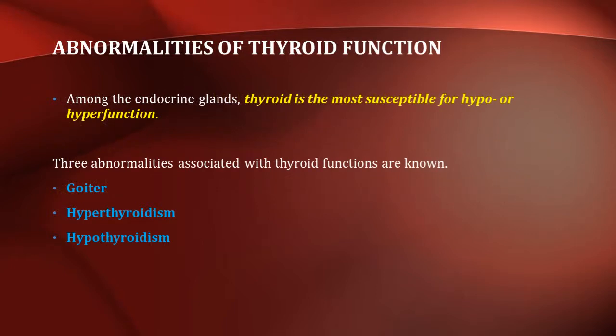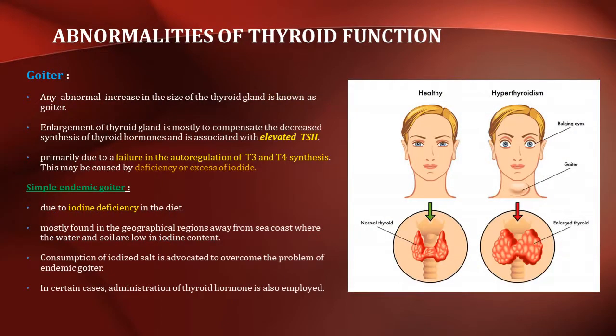As we are shifting our focus towards the abnormalities of thyroid function, we must know that among the endocrine glands, thyroid is the most susceptible for hypo or hyperfunction. Goiter, hypothyroidism, and hyperthyroidism are the major abnormalities associated with the thyroid function. Now, let's see about goiter. Any abnormal increase in the size of the thyroid gland is known as goiter.